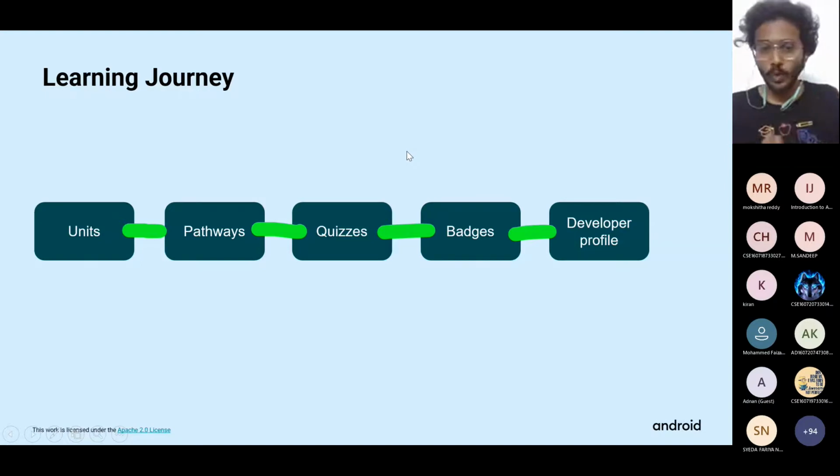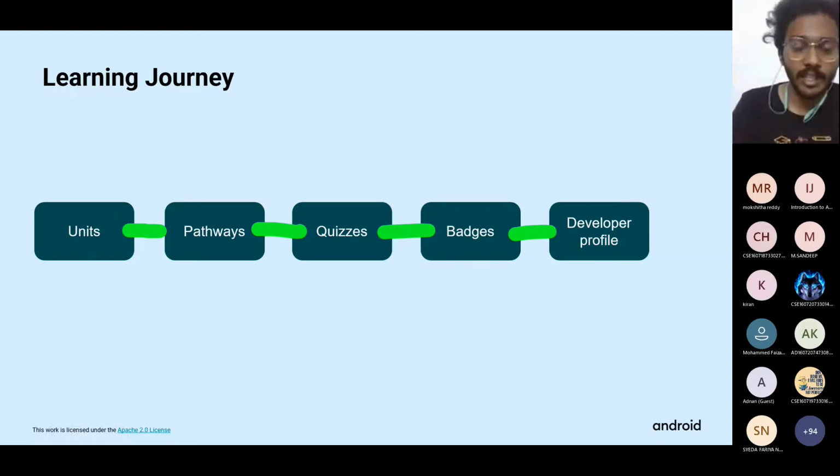Going to the Study Jams journey, we'll be having 6 units in which there are some pathways provided. I'll show it to you, and they'll have some quizzes. After you are done with the quizzes, you will get badges, and those badges will be added to the developer's profile.